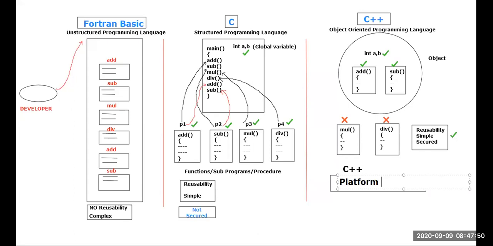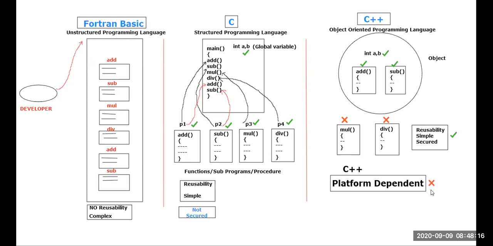C++ is platform dependent. Sir, what do you mean by platform dependent, or platform independent? That is my next topic. That was the biggest disadvantage with respect to C++. Because of this platform dependence, they stopped using C++. But currently C++ is used because of various reasons. I will tell that also.